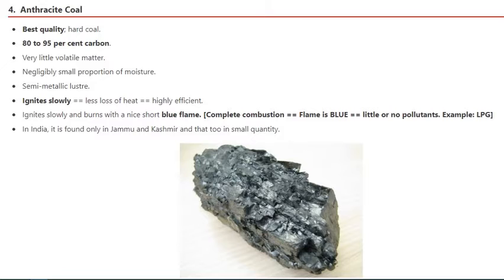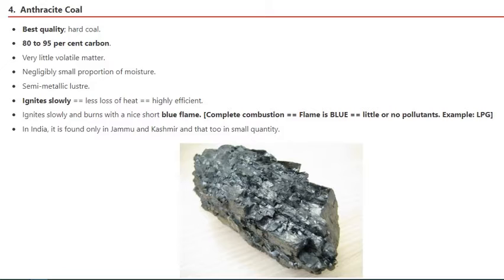So when you burn LPG gas in your homes, the flame is blue. It's mainly because there are no impurities. When there are impurities, for example you burn paper, the flame is orange because there is impurity. Sometimes even when you burn your gas stove, you can see that there are some orange sparkles that come in between those blue flames.